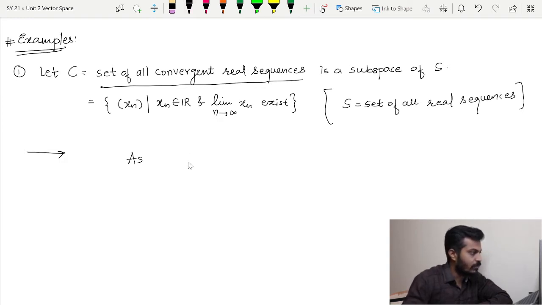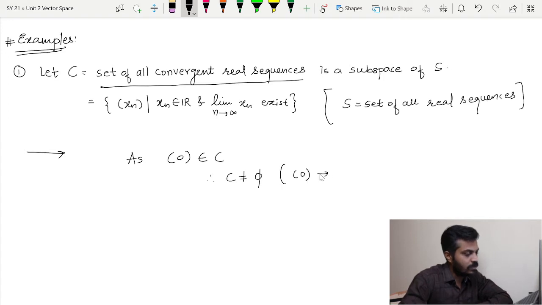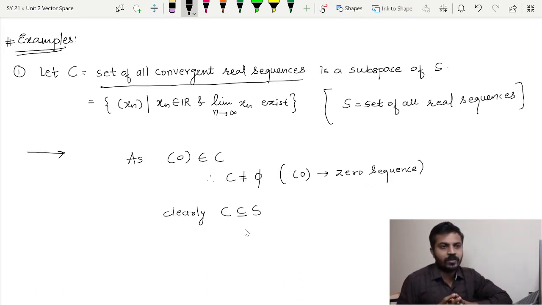Maybe I will represent it somewhat like this. Simply 0 belongs to C, therefore C is non-empty. Note that this 0 is nothing but a zero sequence, and no issues for subsets. I will say clearly C is a subset of S. Now moving towards proving the two conditions.